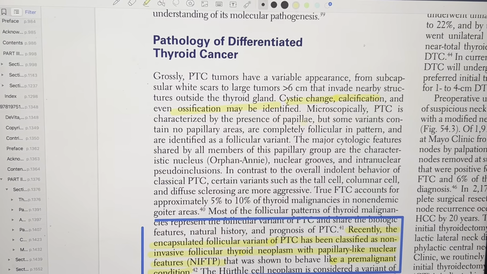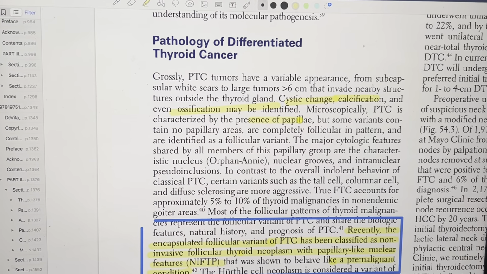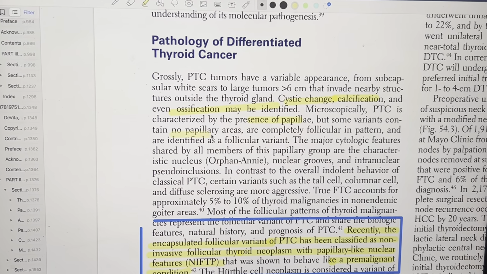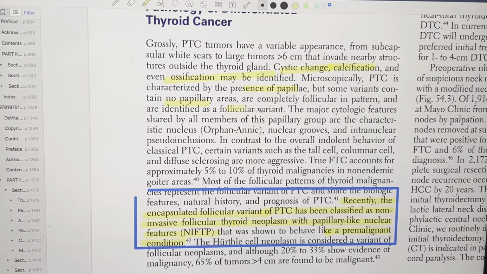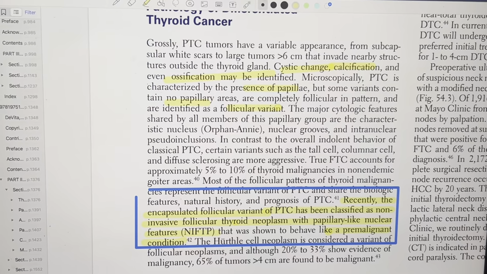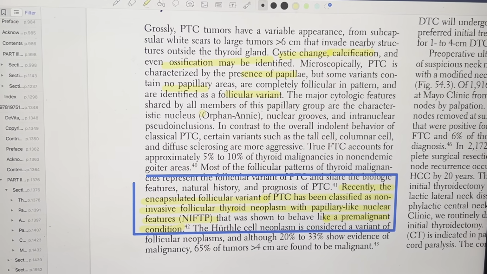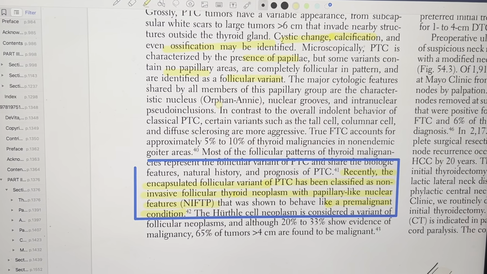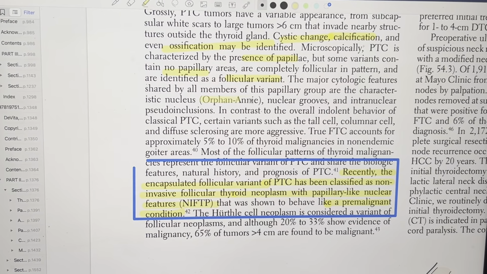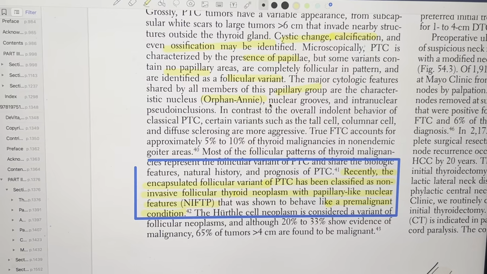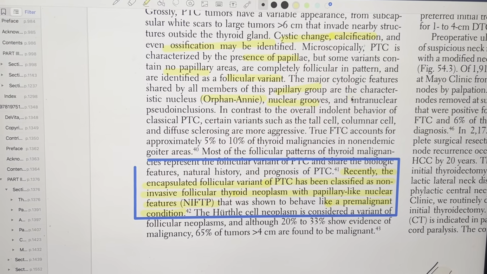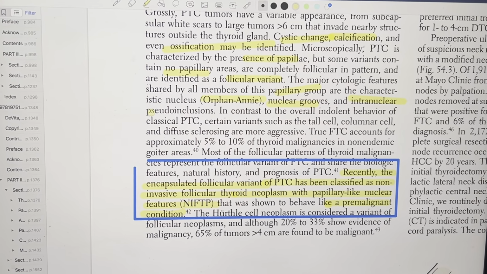And microscopically, PTC presents with papilla, and some variants have no papillary areas, completely follicular in pattern, identified as a follicular variant of PTC. The major cytological appearance of all the members of this papillary group are characteristic of Orphan Annie nuclei.